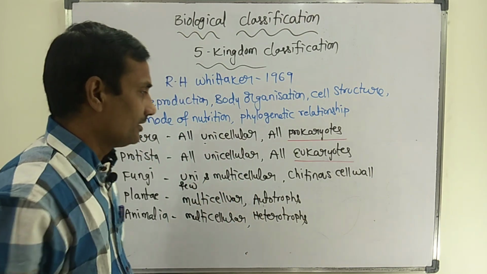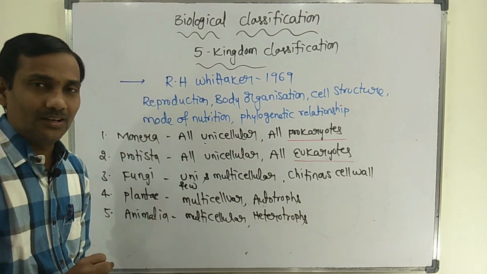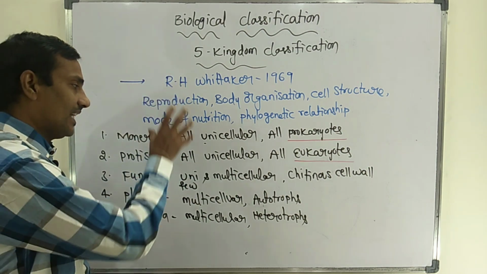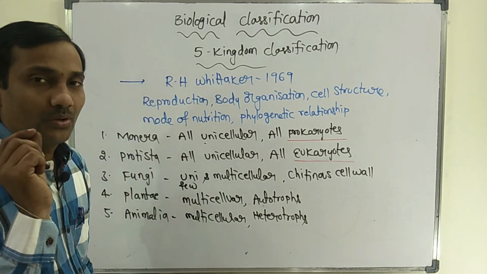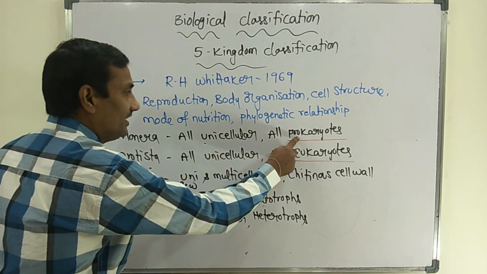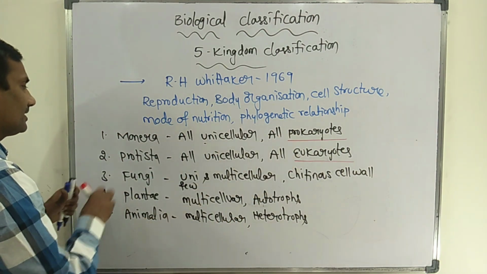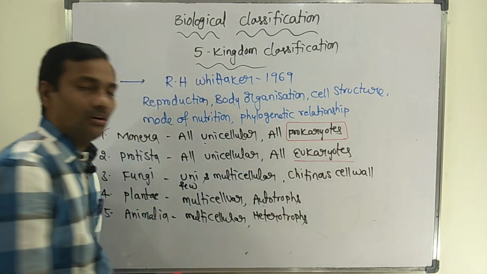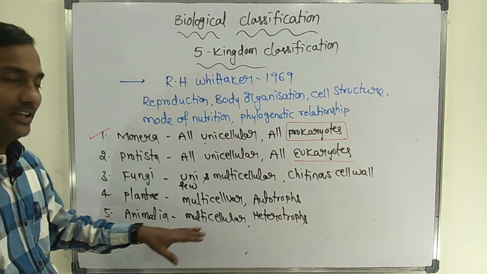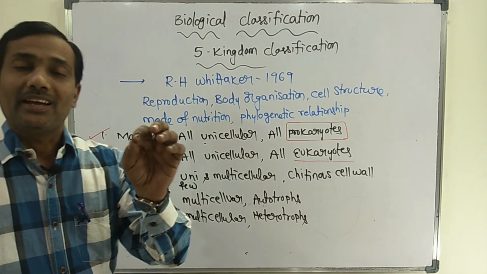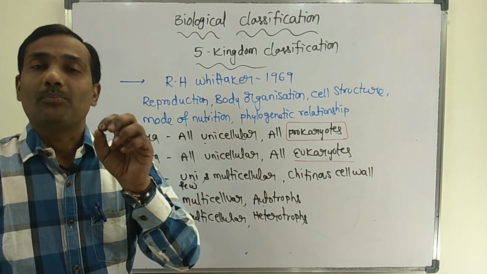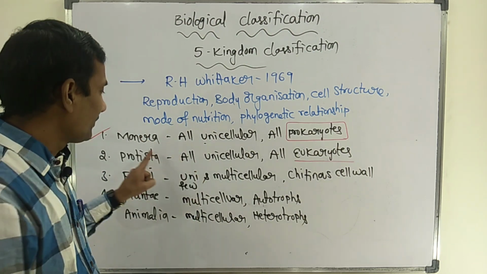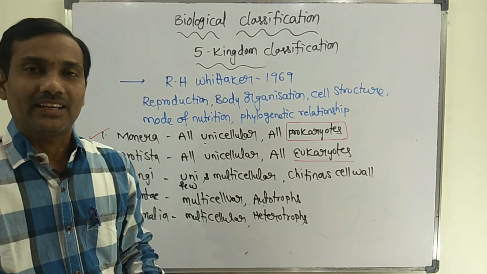The next question: in how many kingdoms are prokaryotes placed by R.H. Whittaker? Prokaryotes are placed only in the Monera kingdom, but all the remaining kingdoms have eukaryotes. So prokaryotes are placed in only one kingdom, the first kingdom, Monera.